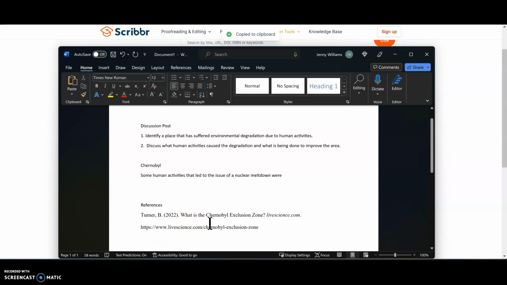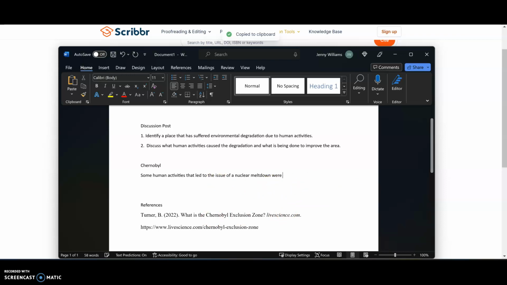However, that is not enough. It's not enough to just list your references at the bottom of your post or at the bottom of your essay. You also have to provide something called an in-text citation. What that means is, let's say I had paragraphs of text right here. Well, this reference is for something, so I would need to show where I'm using it. I'm going to show you how to do this part, but this is basically how to get the citations. I'm going to show you a couple more things in just a second.